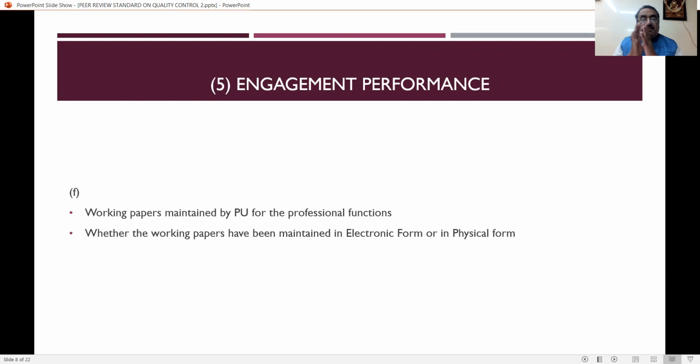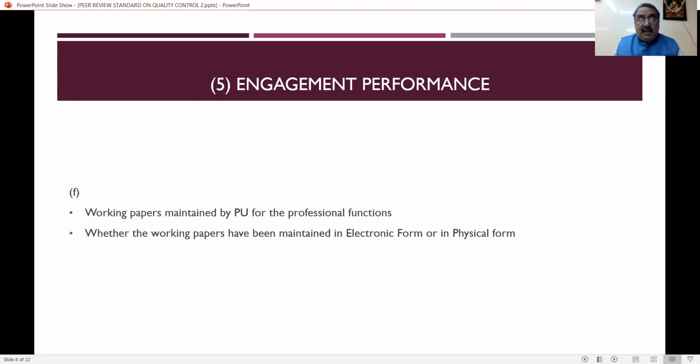Then maintenance of working papers. Working paper maintenance is very, very important. For each and every audit, the maintenance of working papers plays a very vital role. Even in future, if something goes wrong, then the working paper speaks. So this is required for all professional functions: whether the practicing unit is maintaining the working papers properly or not.